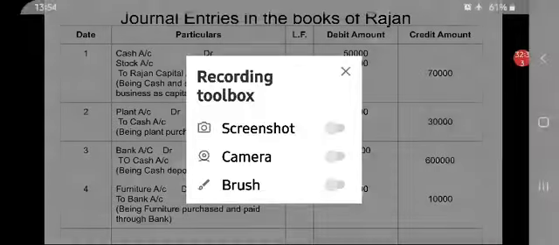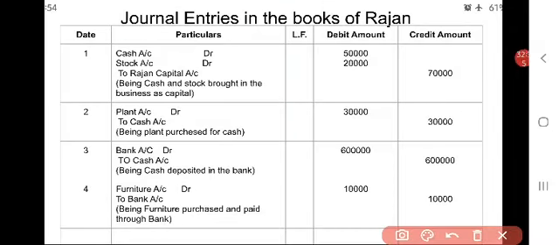As the entry is completed, we have to draw an underline. Then the entry for this particular transaction will be completed.